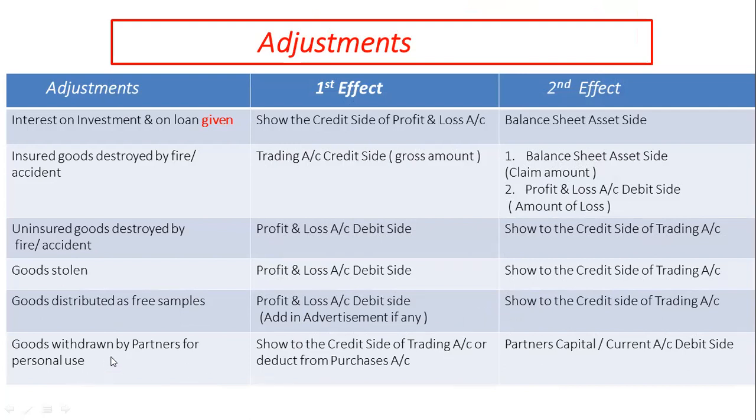Goods withdrawn by partners for personal use. First effect is shown on credit side of trading account or deducted from purchases. Second effect is shown in partners capital or current account debit side.